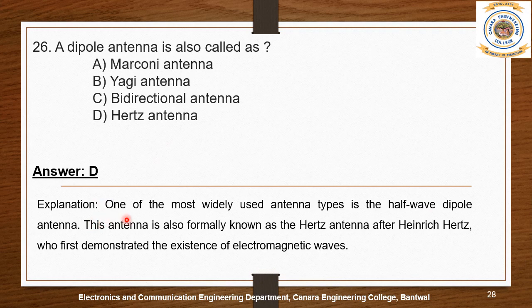The explanation: one of the most widely used antenna types is the half-wave dipole antenna. This antenna is also formally known as the Hertz antenna, after Heinrich Hertz, who first demonstrated the existence of electromagnetic waves. The main function of the antenna is transmitting as well as receiving signals. So the Hertz antenna is also known as a dipole antenna.